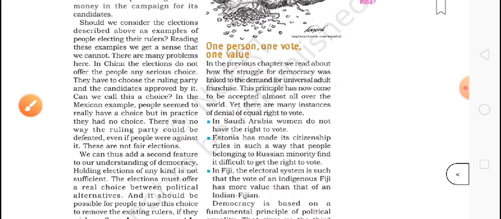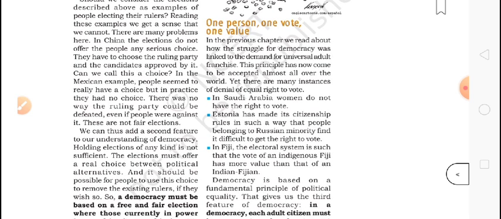Then I told you about one person, one vote, one value. In many countries, not all people have voting rights, as I told you about Saudi Arabia. Then I told about Estonia and Fiji also. There, people have the voting right, but the value of their vote is not equal to that of other people of that country.